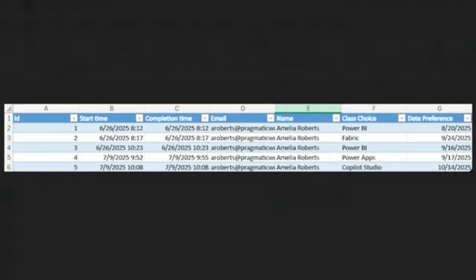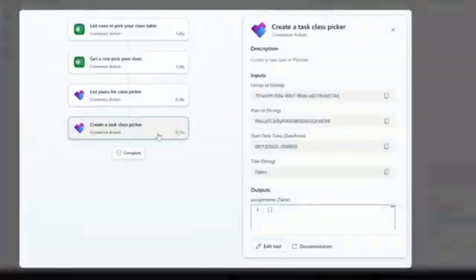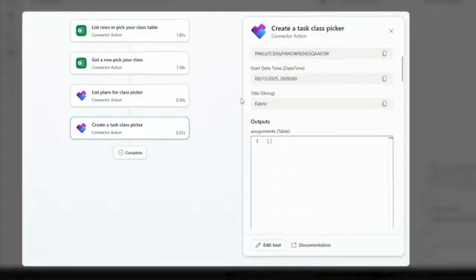And what I want pretty much is when a new row of information is added, I need that information to go a variety of different places. And the best part, I don't want to have to intervene. I don't want to have to look at this at all. I just want to be notified when the form is done, and I want the task to be assigned, and we are done at that point.